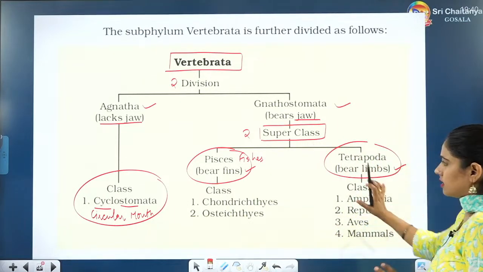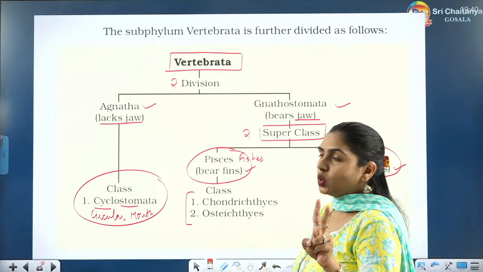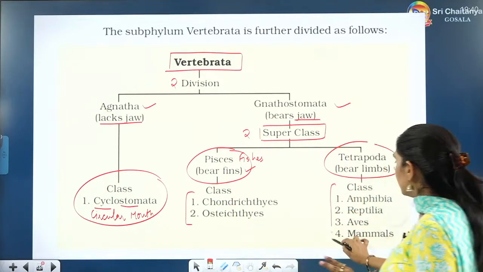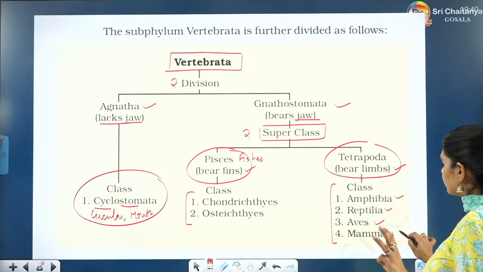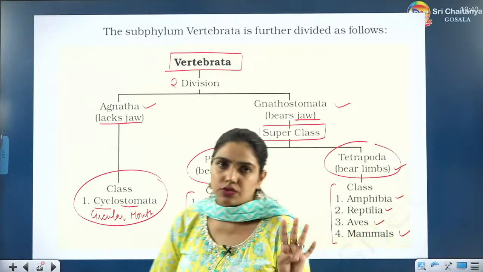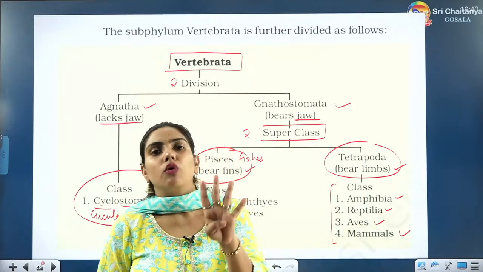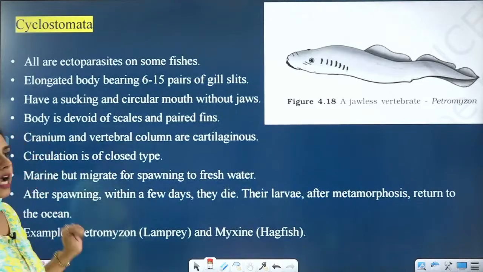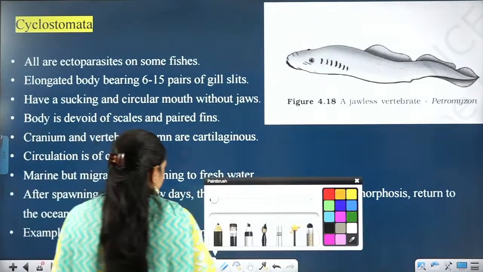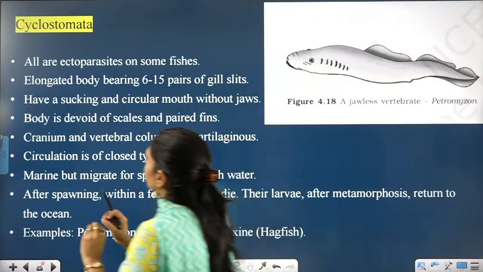Tetrapods, this is the next superclass. Now we have to cover two classes in Pisces and four classes, Amphibia, Reptilia, Aves and Mammals in Tetrapoda, right? Tetra means four. In Tetrapoda there are four classes. Alright. Now starting with the Cyclostomata first of all. These are the NCERT points you have to remember.